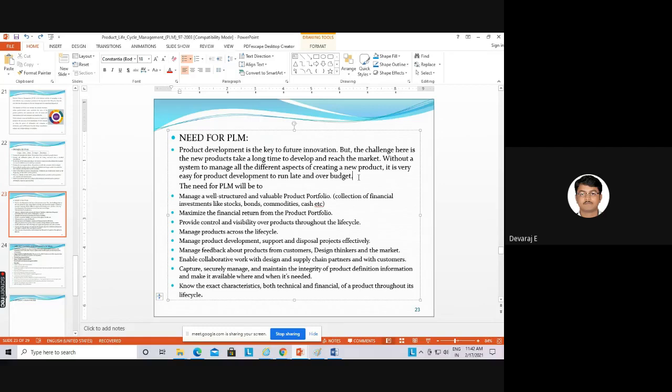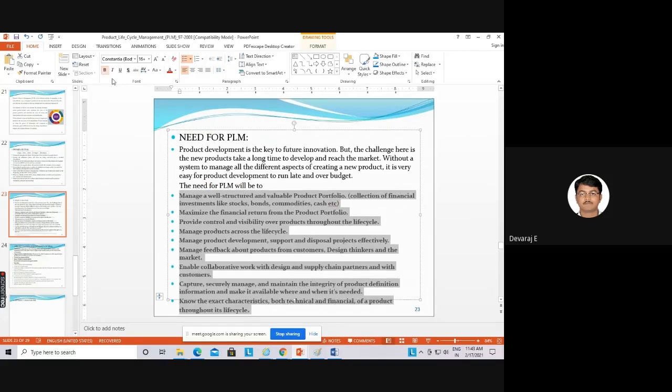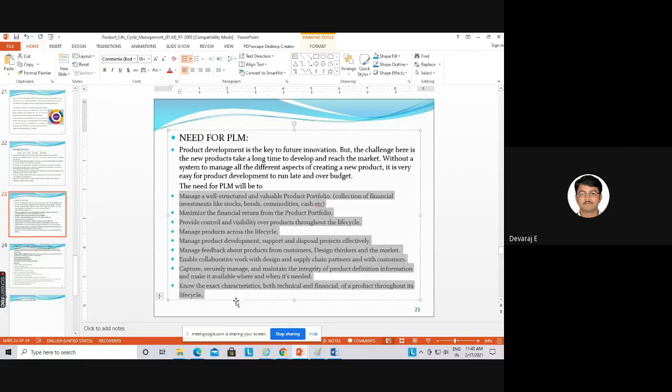So what is the need? You can see here there are around 1, 2, 3, 4, 5, 6, 7, 8, 9. I have put 9 needs. You read and kindly tell me what is the meaning of that. I think I will do the needs tomorrow. So you read and analyze what are the things they added there, so that I will continue from tomorrow.